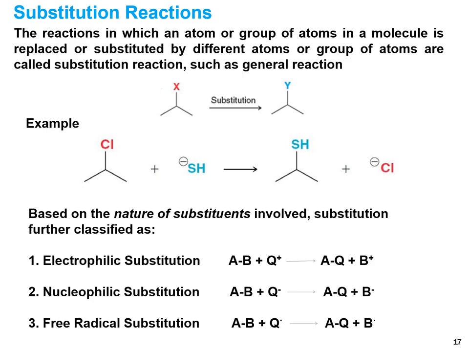The second type of reaction is the substitution reaction. It is a reaction in which an atom or group of atoms in a molecule is replaced or substituted by a different atom or group of atoms. In the general example, you can see X is the leaving group and it is substituted by the second group Y.